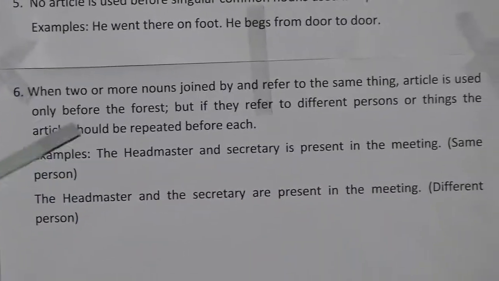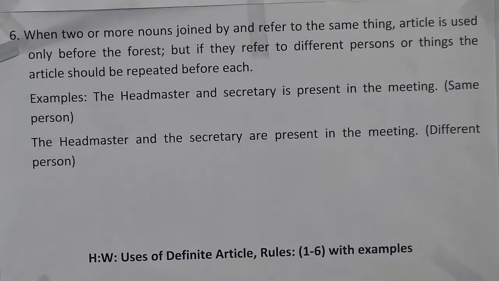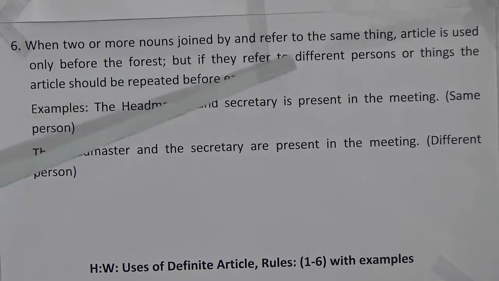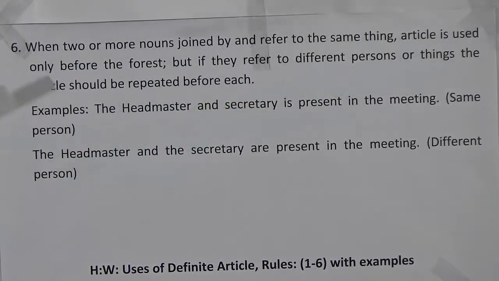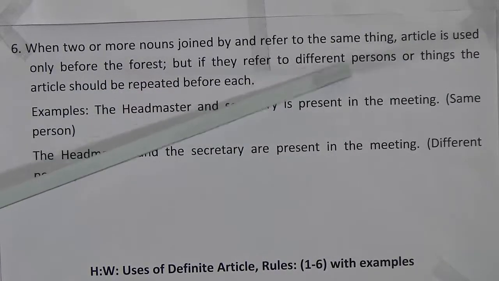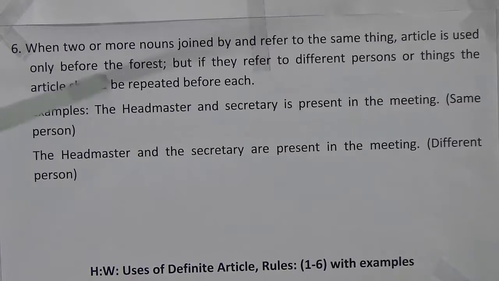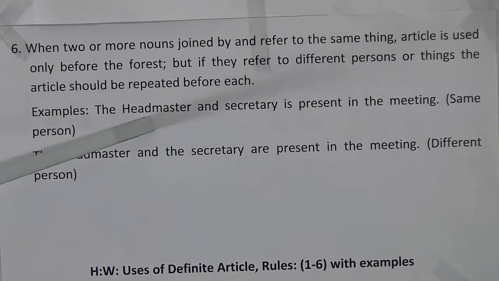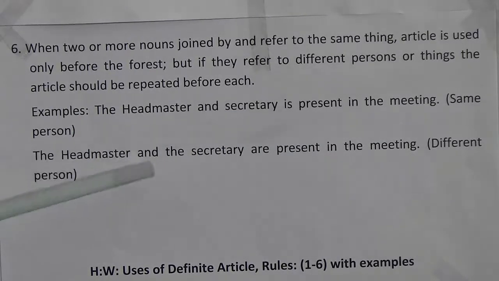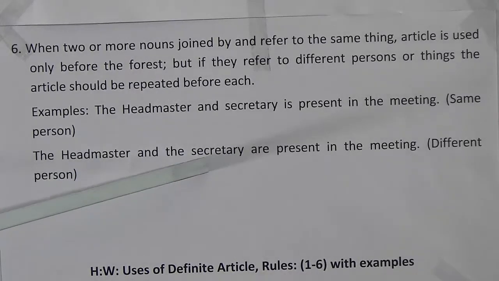Look at the last example of omission of article, number 6. When two or more nouns joined by and refer to the same thing, the article is used only before the first, but if they refer to different persons or things, the article should be repeated before each. Example: the headmaster and secretary, that means they are the same person. Here only the will be used before. The headmaster and the secretary are present in the meeting. That means two persons. Here headmaster is one person and secretary is another person.